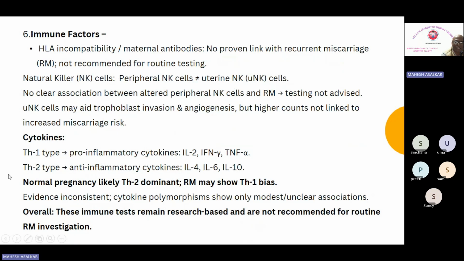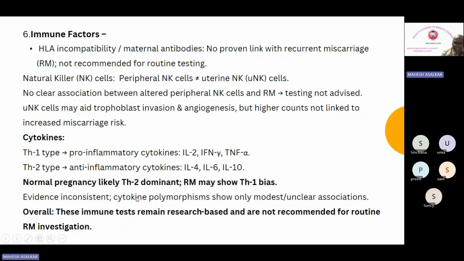Okay, so sometimes they can ask you about immunological factors, and some SBAs can be asked. So remember this little information: normal pregnancy is a TH2 dominant response, while recurrent miscarriages will have a TH1 response, and TH2 is IL-4, 6, 10. A part 1 question may be asked on this. Okay, and these tests are not recommended. HLA incompatibility and all these tests are not recommended. Overall, these immune tests remain research based and are not recommended for routine recurrent miscarriage investigation.